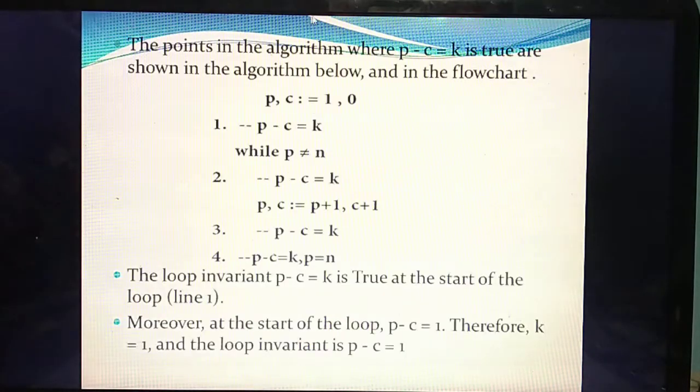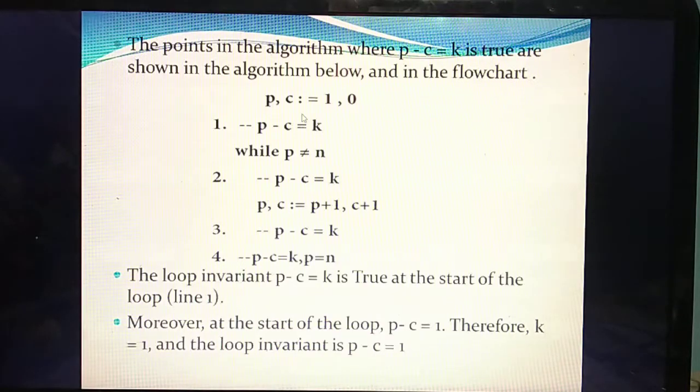Understand? Now we are going to write that as an algorithm. What are the initial values for P and C? The initial value of P is 1 and C is 0. That means a full piece of cake is there, and you are not going to cut the cake, so the value of C is 0. Next, the first step, this is the input they are giving: P minus C equal to K, one constant value.